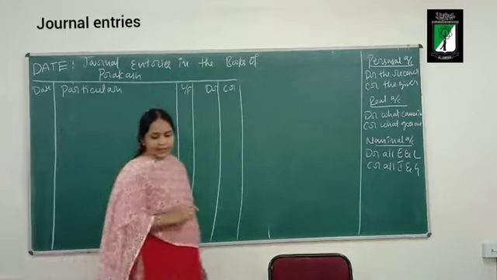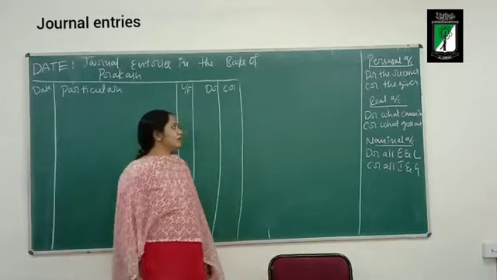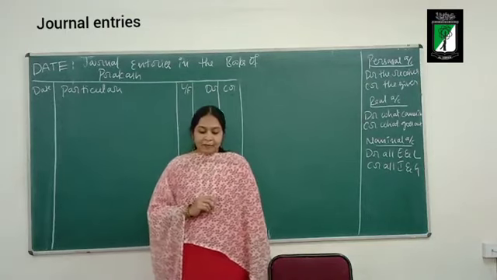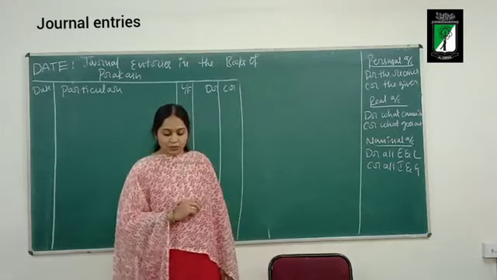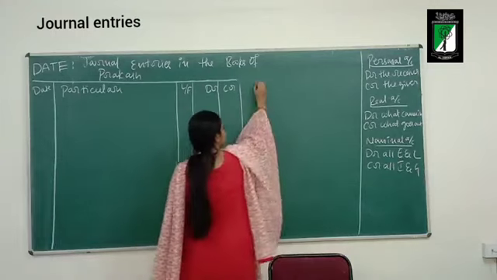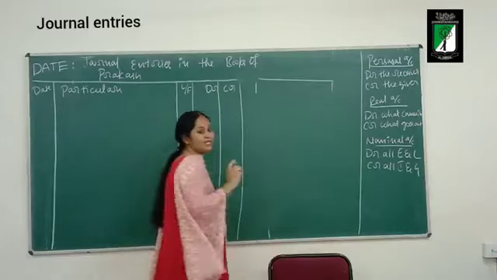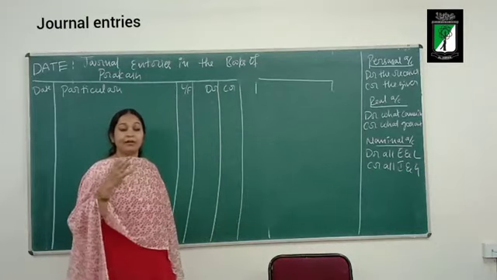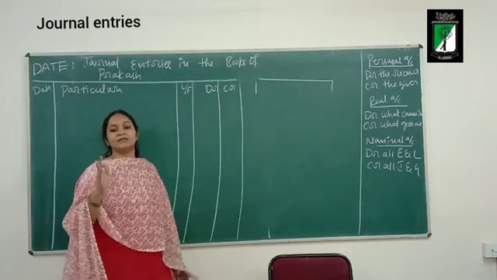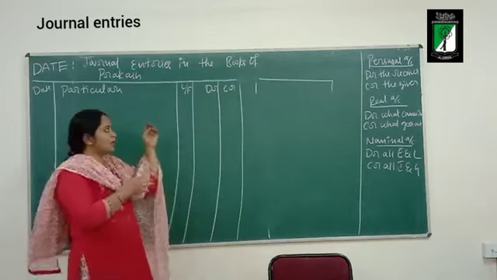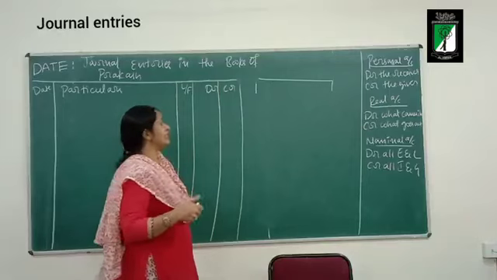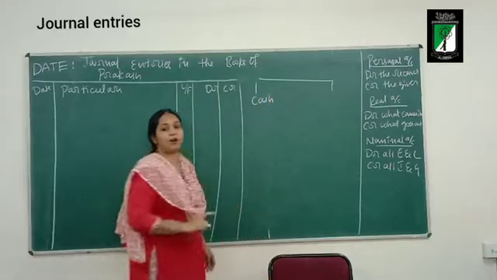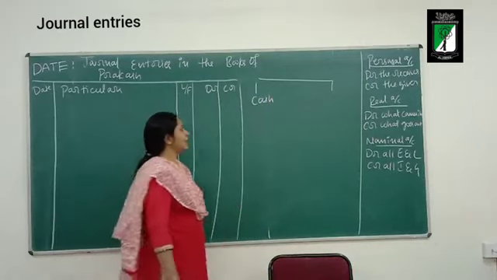Now let us continue with the next journal entry, on March 15. March 15, received commission rupees 2000 and interest rupees 1000. The business has received commission and interest, and you have to record all the transactions here from the viewpoint of the business. The business is receiving commission and interest in the form of cash.